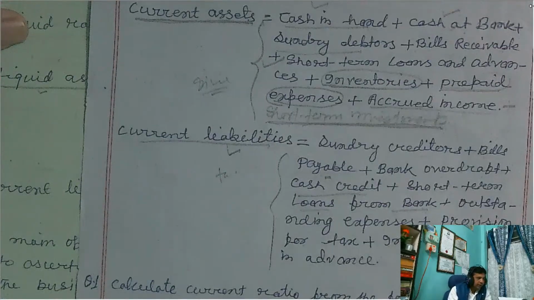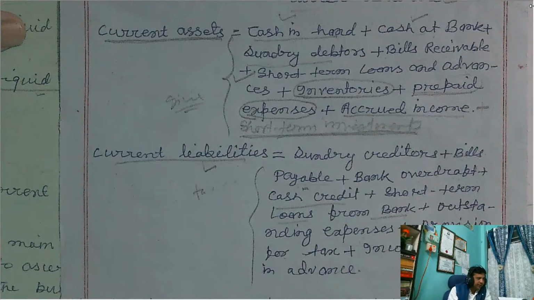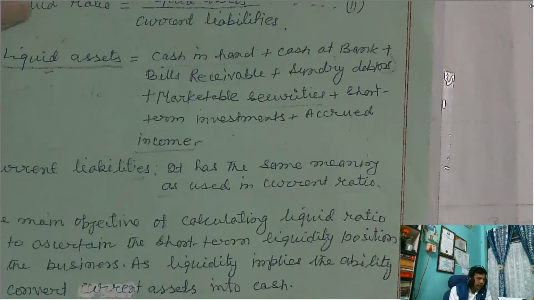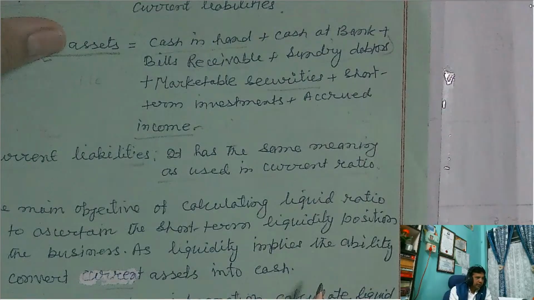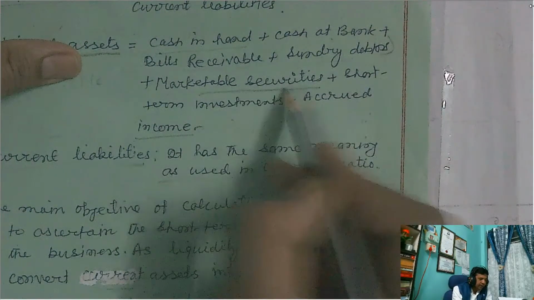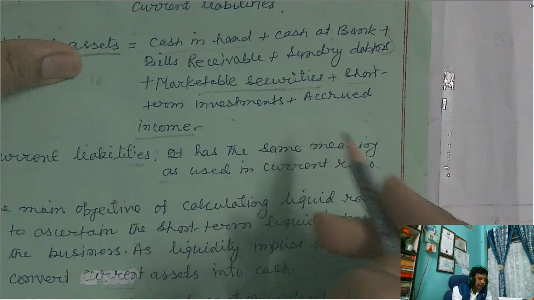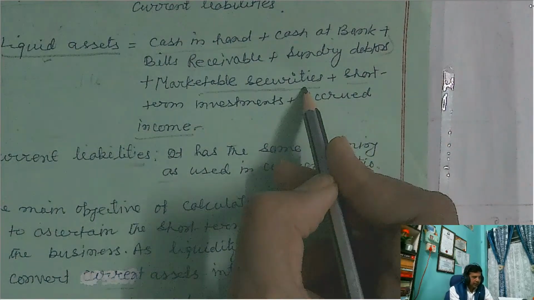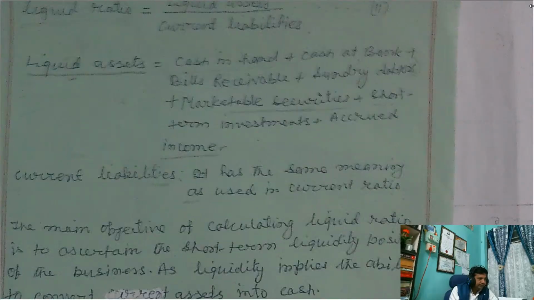Now you see the comparison. This is the list of current assets and this is the list of liquid assets. What is the difference? Here you see that inventory and prepaid expenses are not there in the liquid assets list.